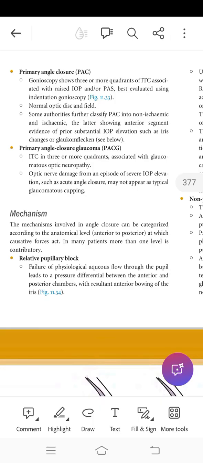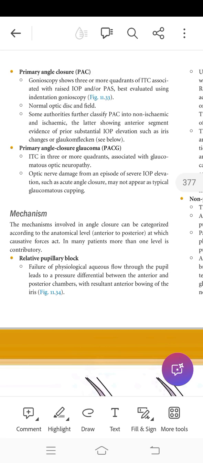Bismillahirrahmanirrahim. Mechanisms involved in angle closure can be categorized according to the anatomical level, anterior to posterior, at which the causative factors act. Relative pupillary block: failure of physiological aqueous flow through the pupil leads to a pressure differential between the anterior and posterior chamber, with resultant anterior bowing of the iris.